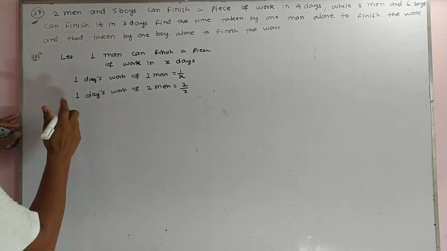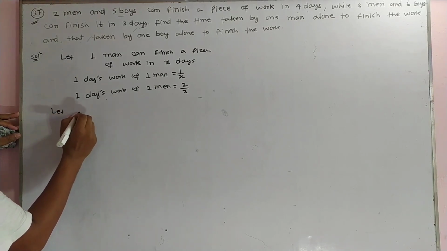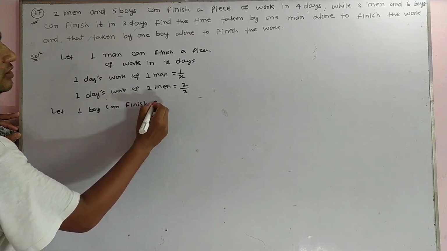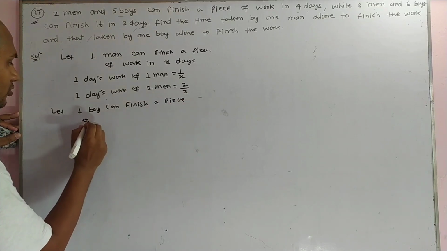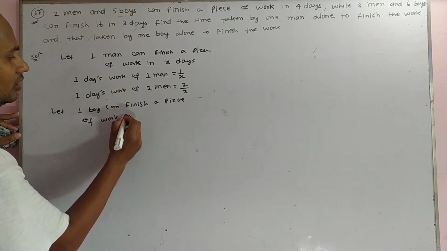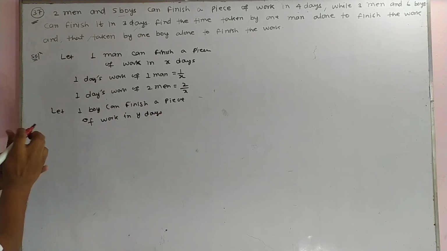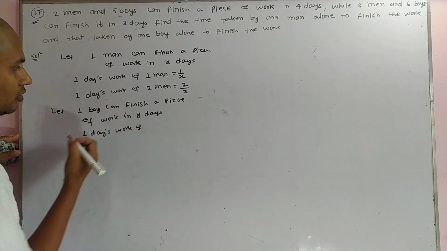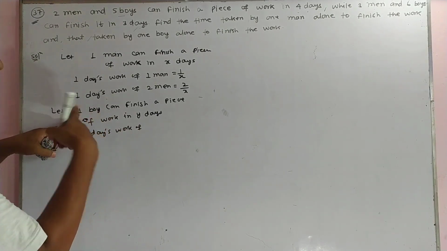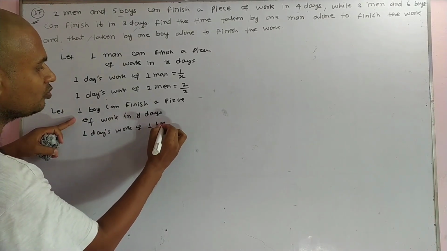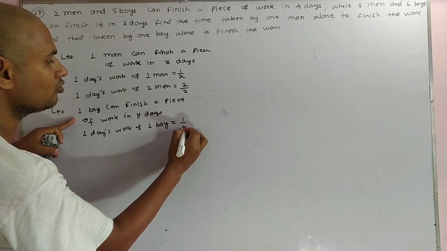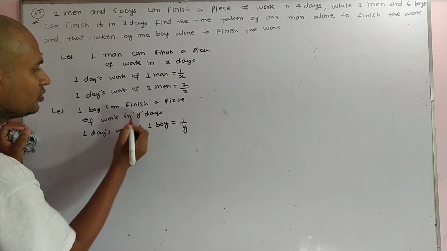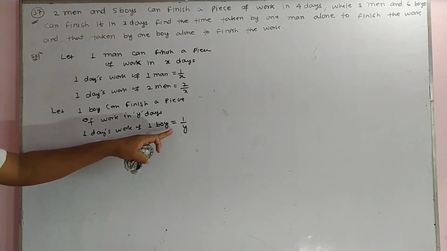Again, there are 5 boys. So we assume here, let 1 boy finish a piece of work in Y days. It means 1 day's work of 1 boy is equal to 1 upon Y. We assume here 1 boy can finish a piece of work in Y days. So 1 day's work of 1 boy is equal to 1 upon Y.